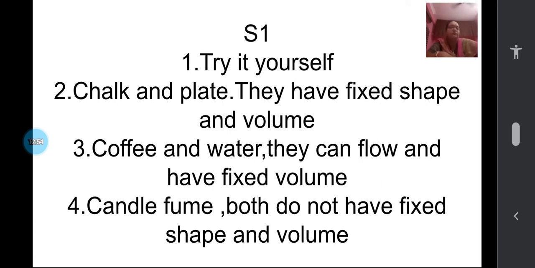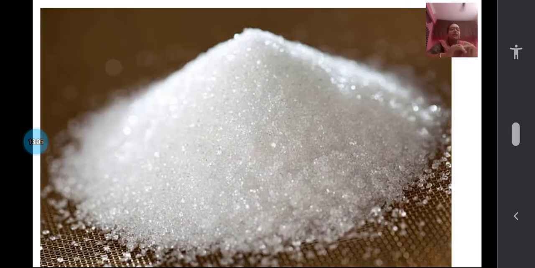Now the next part of the lesson. Again, further we are going to learn about some more solids and liquids, on solids only, but in a detailed way. Let us see, children. See here, can you see what this is, children? What does the picture show? You can see small crystals are there. Very good. They are the sugar crystals. And you might have seen your mother when she is transferring the sugar from one container to another container.